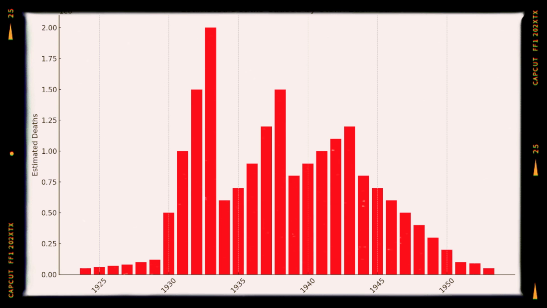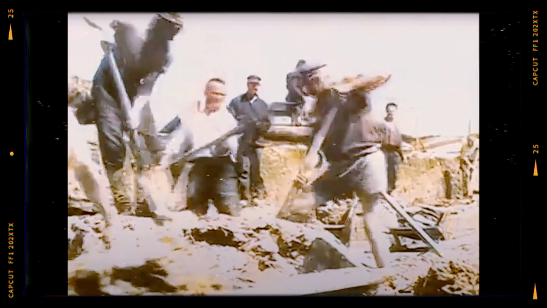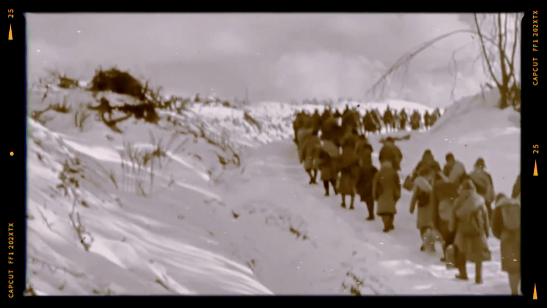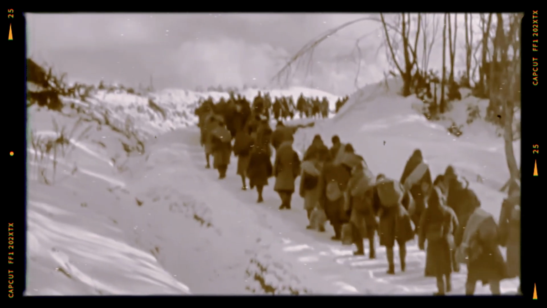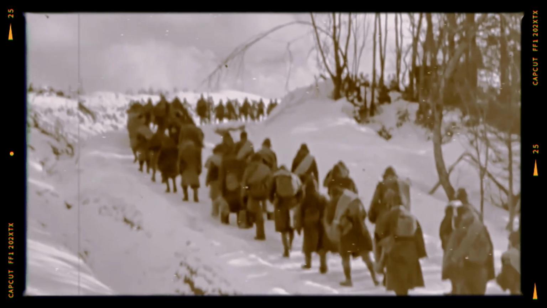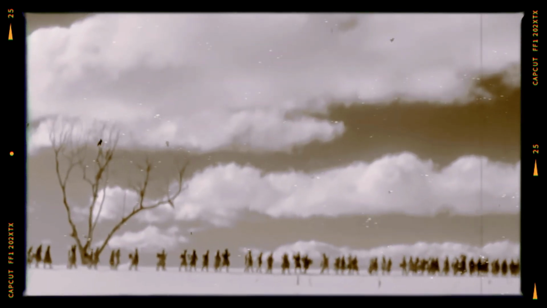3. The Gulag system. The network of forced labor camps where millions of political prisoners, criminals, and ordinary citizens were subjected to brutal conditions, leading to high mortality rates. 4. Mass deportations. Entire ethnic groups, such as the Crimean Tatars, Chechens, and Volga Germans, were forcibly relocated to remote parts of the Soviet Union, often resulting in significant death tolls due to harsh conditions and lack of supplies.